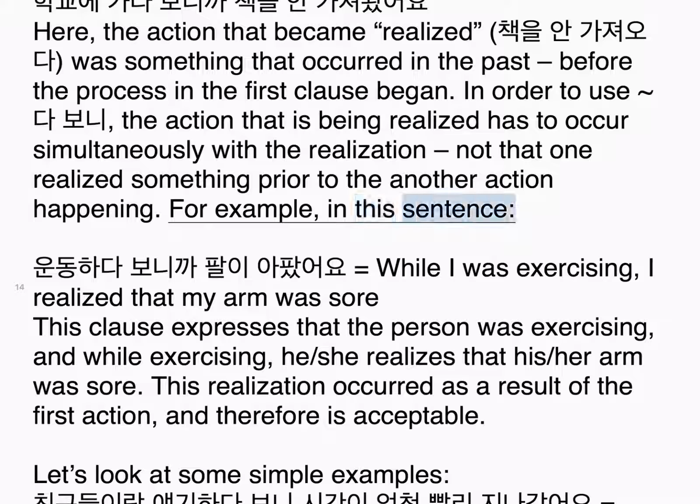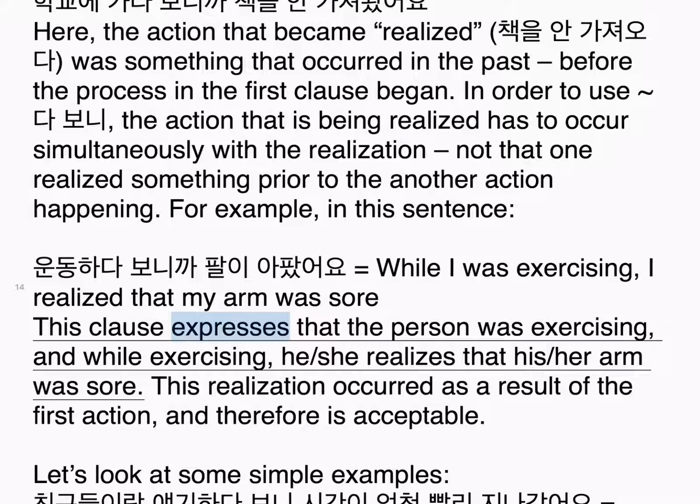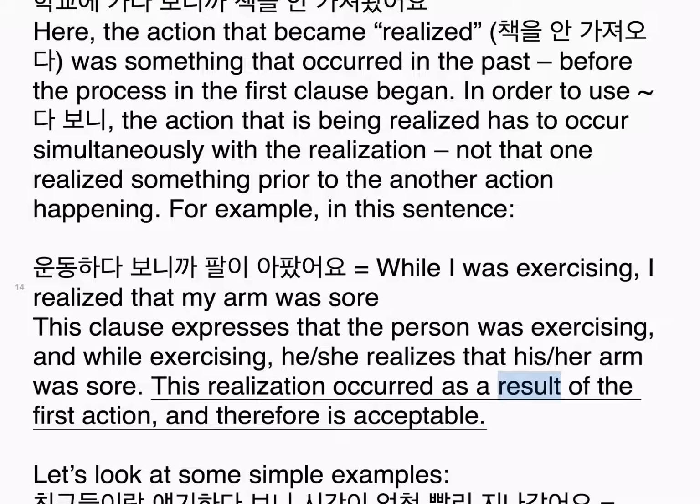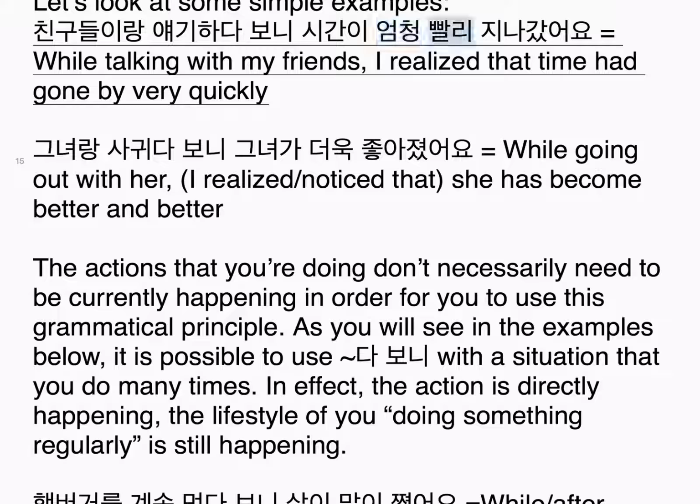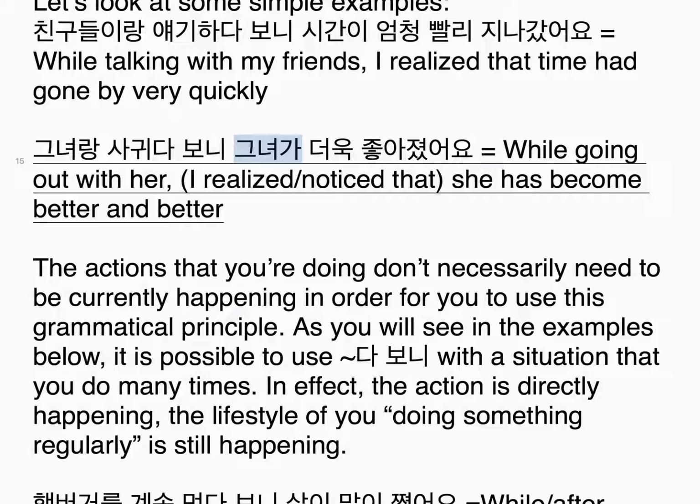For example, in this sentence, 운동하다 보니까 팔이 아팠어요. While I was exercising, I realized that my arm was sore. This clause expresses that the person was exercising, and while exercising, he or she realizes that her arm was sore. This realization occurred as a result of the first action, and therefore is acceptable. Let's look at some simple examples. 친구들이랑 얘기하다 보니 시간이 엄청 빨리 지나갔어요. While talking with my friends, I realized that time had gone by very quickly. 그녀랑 사귀다 보니 그녀가 더욱 좋아졌어요. While going out with her, I noticed that she has become better and better.